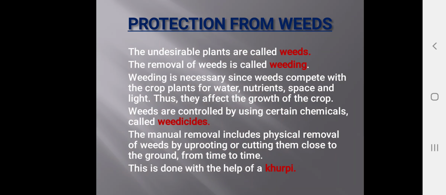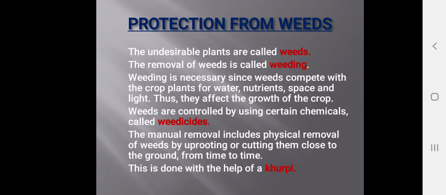Protection of crop from weeds. The undesirable plants are called weeds. The removal of weeds is called weeding. Weeding is necessary since weeds compete with the crop plants for water, nutrient, space and light. So weeds are undesirable plants which grow with the main crops. They compete for the water, nutrient, space and light with the main crops. Thus they affect the growth of the crop.